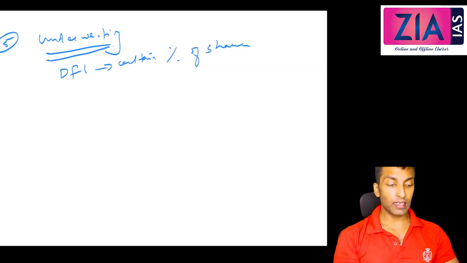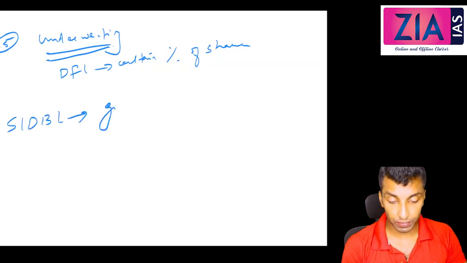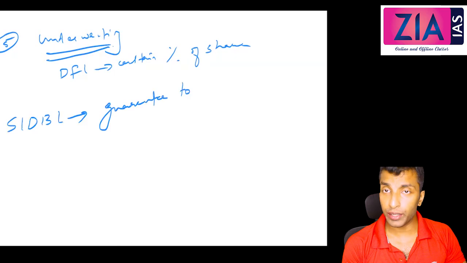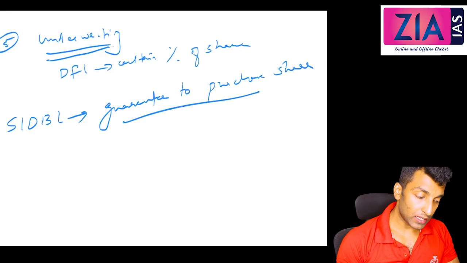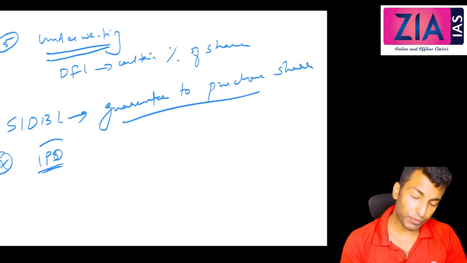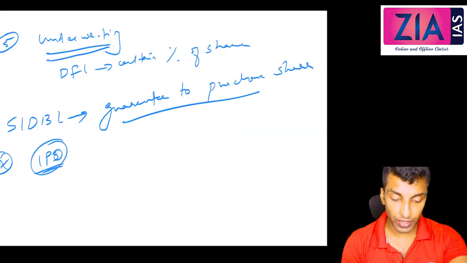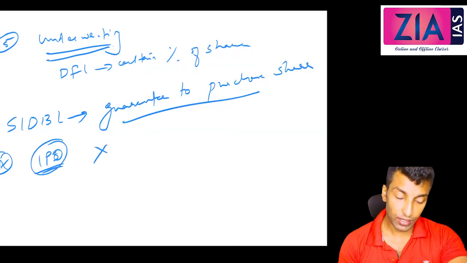So here, for example, SIDBI is giving a guarantee to purchase the shares of a company. Let's say company A is going for an IPO, an initial public offer. If this company is new and issuing an IPO, there is a possibility that nobody will purchase any shares.